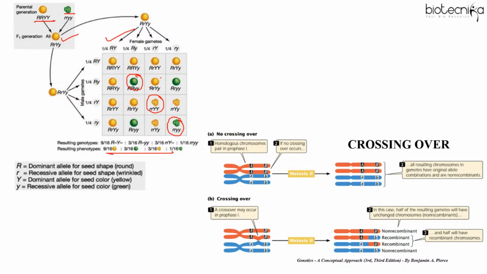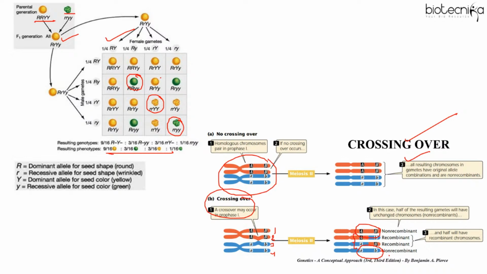The basis of recombination, as I told you, is always crossing over. If there is no crossing over, here where A and B alleles are present, the gametes formed will all have the parental combination. They will be non-recombinant. However, if crossing over occurs, like here between the second and third strand, you can see that some combinations are parental, non-recombinant, but some are recombinant.